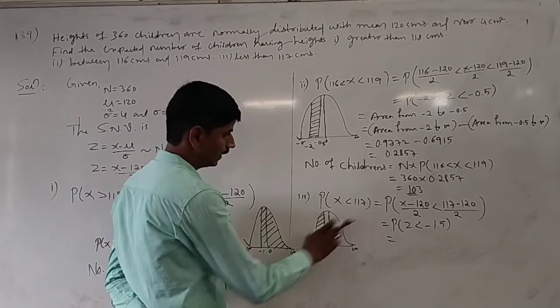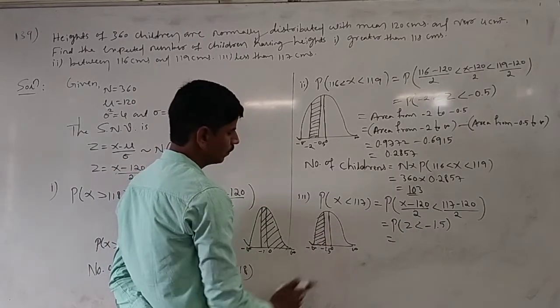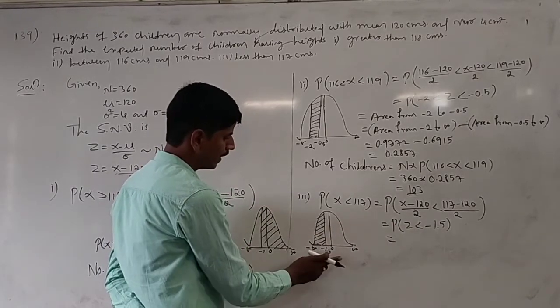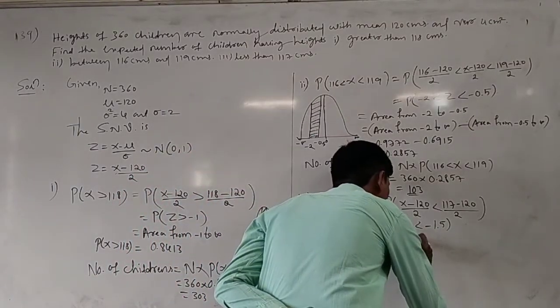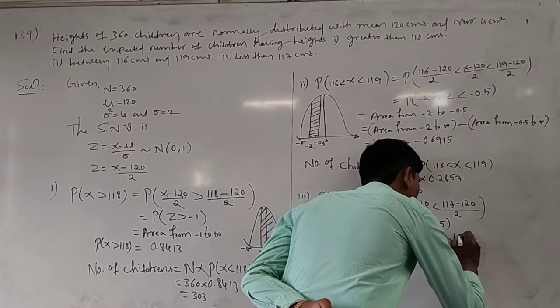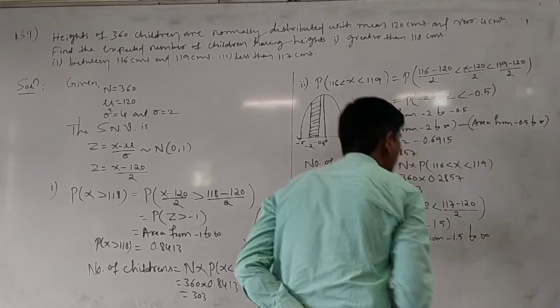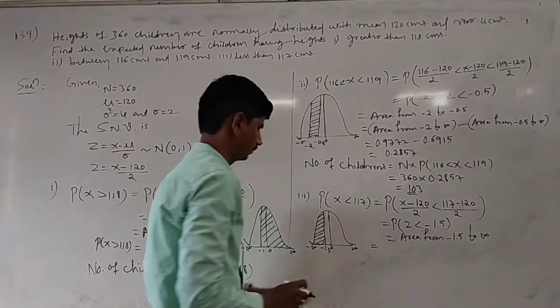Therefore the shaded region is minus infinity to minus 1.5. Here we want the area from minus infinity to minus 1.5.